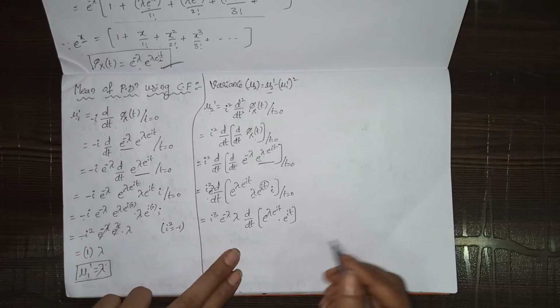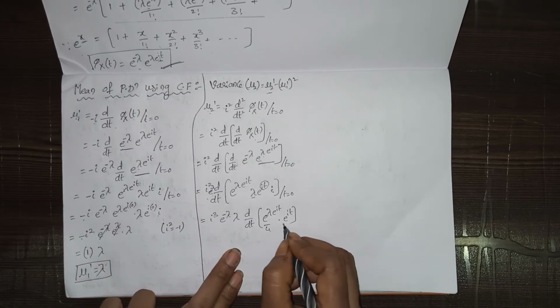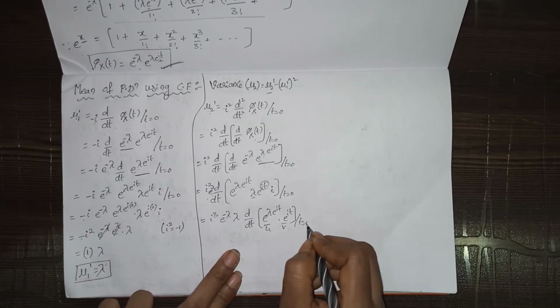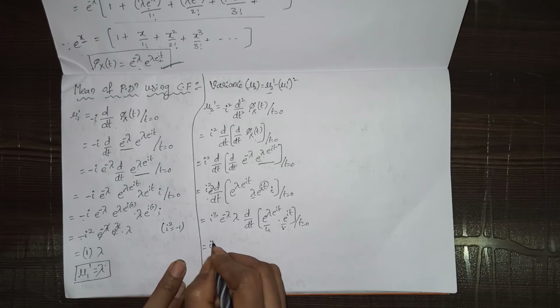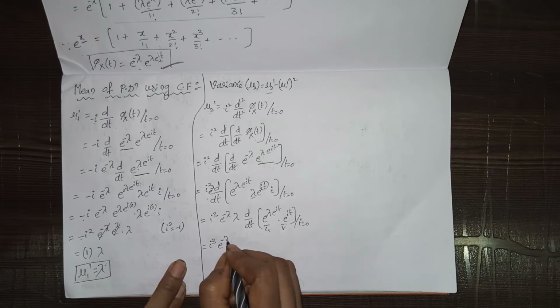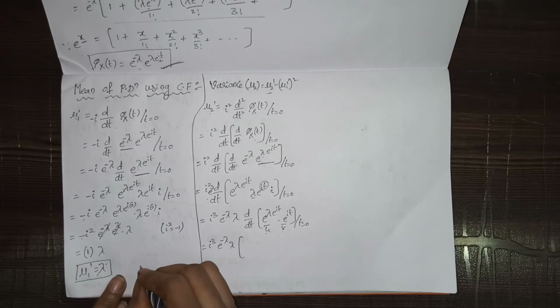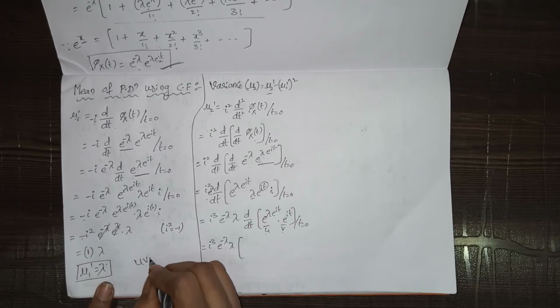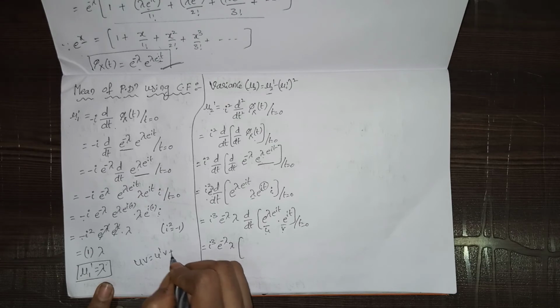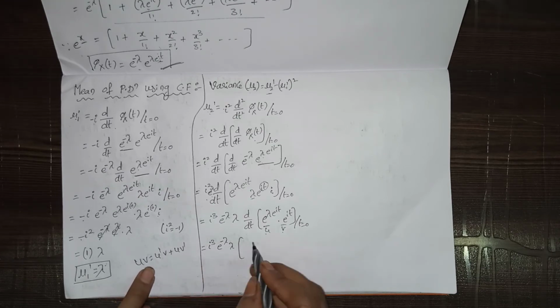So this is u, this is v, with respect to t, where t equals 0. So that equals i cube into e power minus lambda into lambda. uv in the sense u dash v plus u v dash. First we are doing u dash.